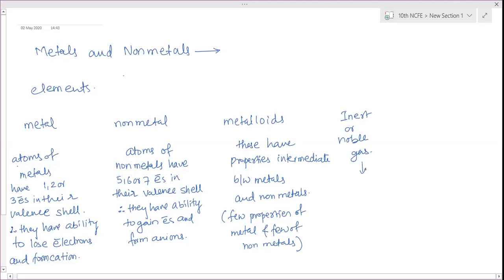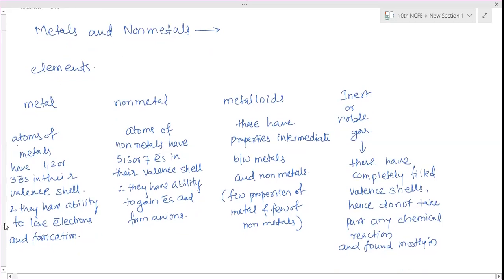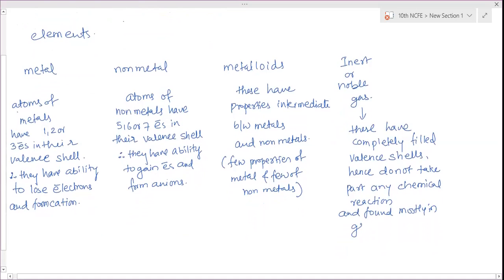And chemically, inert gases have completely filled valence shells, hence do not take part in any chemical reaction. And they are found mostly in the gaseous state. Mostly all are in the gaseous state only.